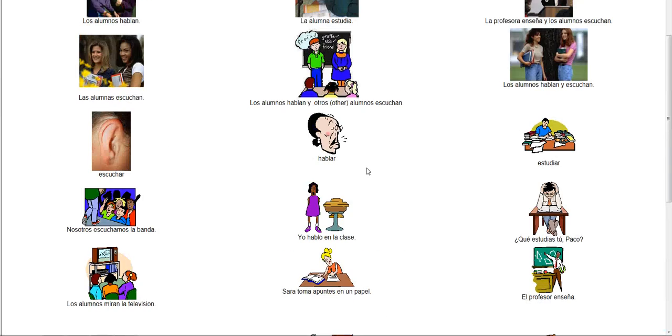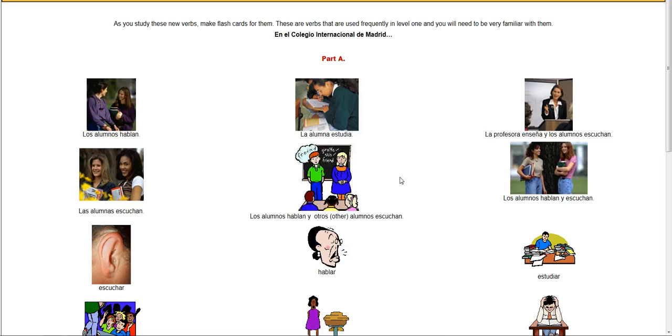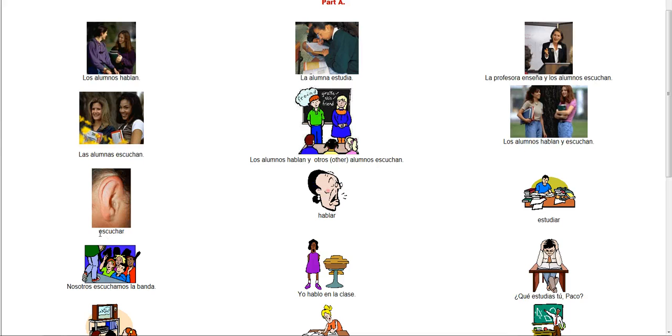And then the rest of these are just different forms of that verb, because remember, every time you are going to say he teaches, I teach, they teach, we teach, I talk, we talk, we have to change the verb from the infinitive, and we have to put a different ending on it, okay? I think I missed over here also escuchar, to listen. So you're going to do all that change.